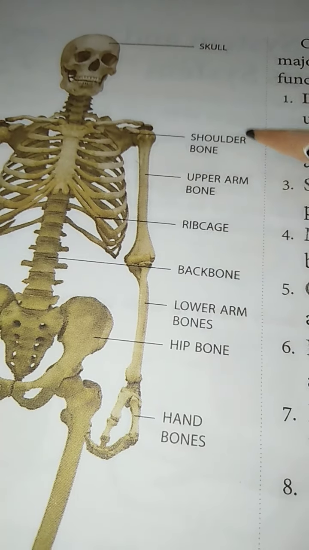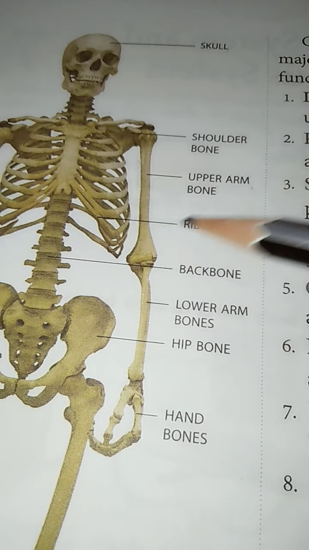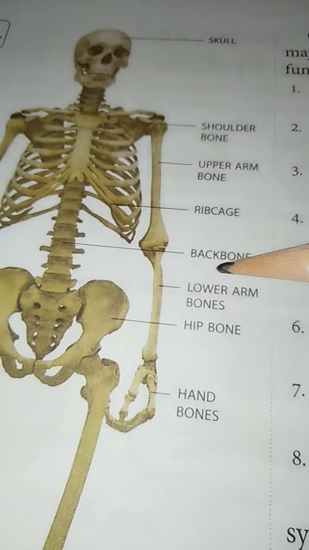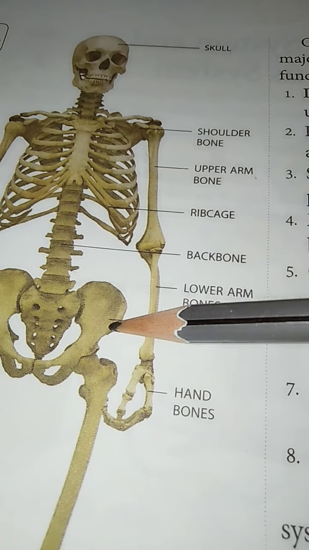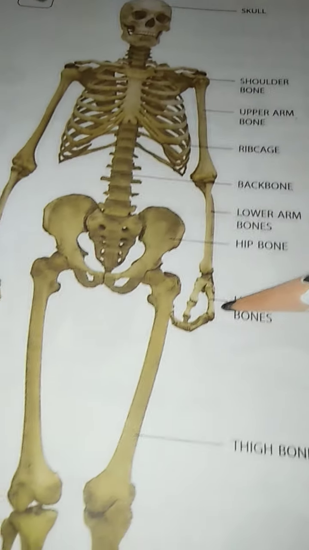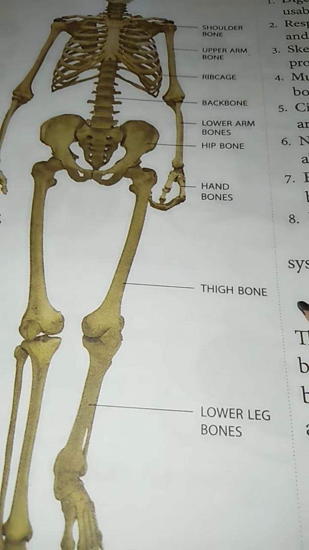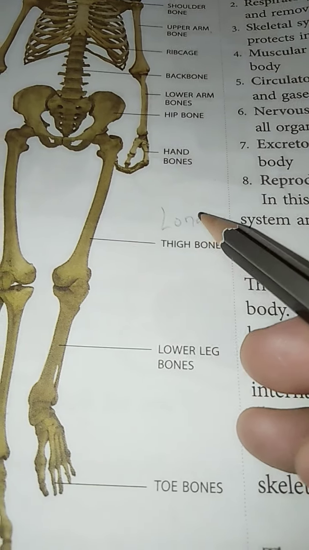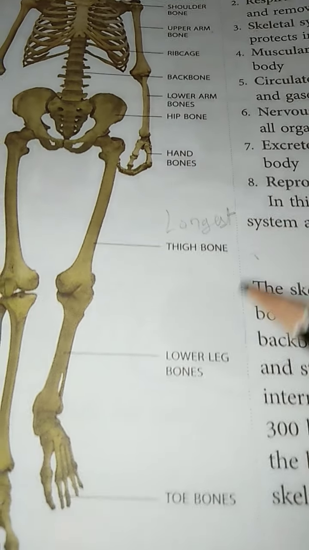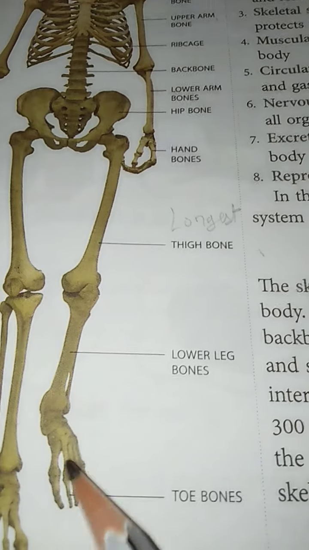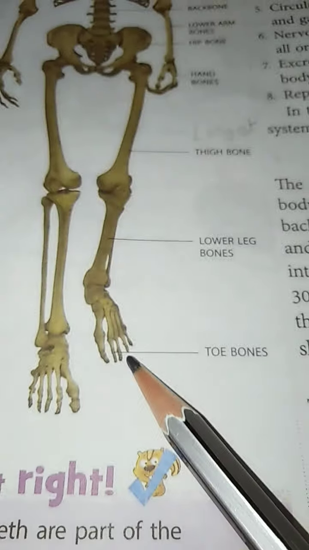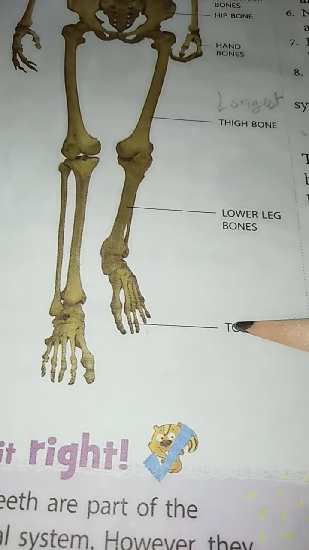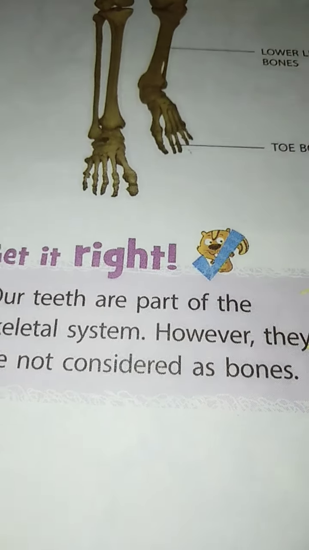This is the shoulder bone, this is the upper arm, this is the rib cage, this is the backbone, lower arm, hip bone, hand bone, thigh bone. This thigh bone is the longest bone in the body. And this is the lower leg bones and toe bones. So all this constitutes our skeletal system, the framework of the body.